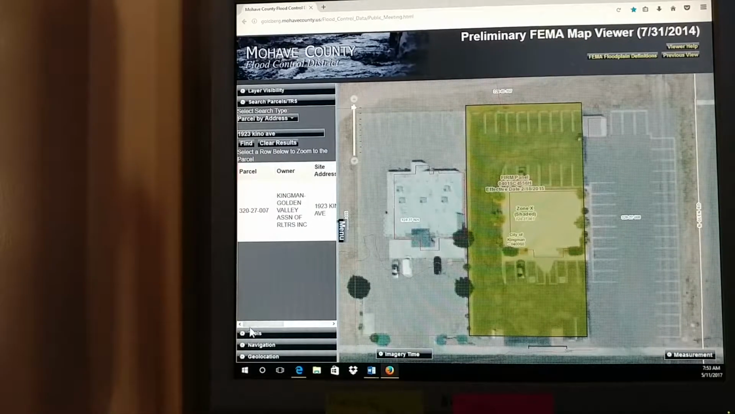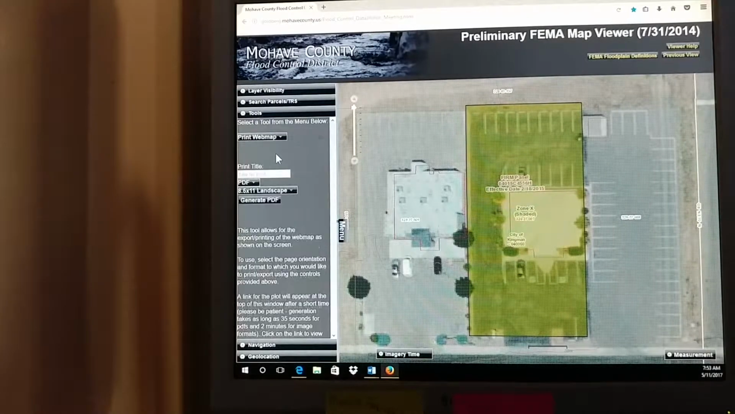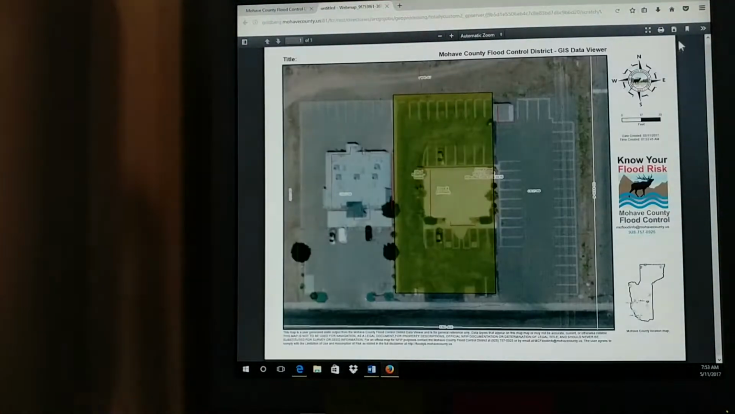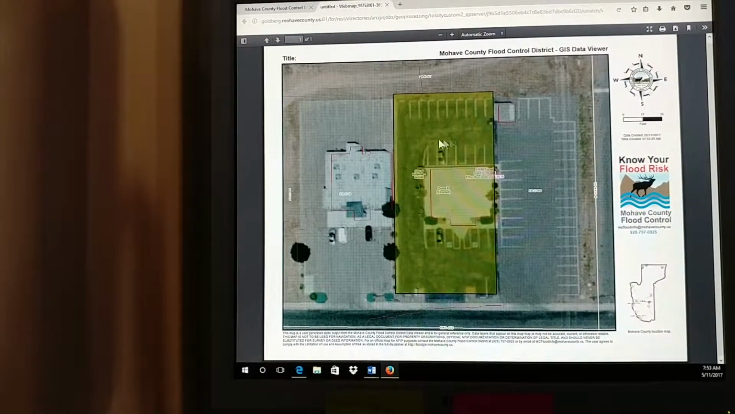Now there's a couple tools that you can use. You can print a web map. If you need to keep this for your file, you can generate a PDF, JPEG. It's pretty easy. You just click generate, processes. Sometimes it takes a little bit. Then you can open the map in a new window, save it, print it, whichever you would like to do.